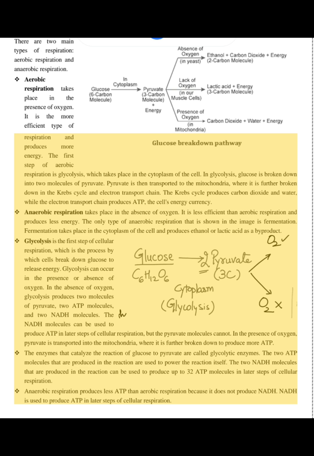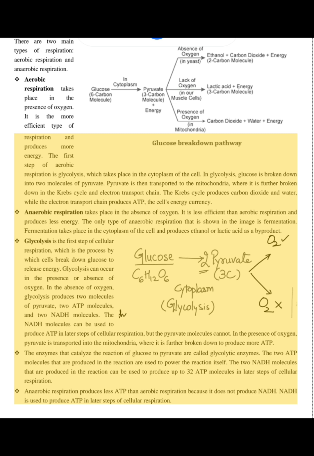In the presence of oxygen, pyruvate is transported into the mitochondria, where it is further broken down to produce more ATP. The enzymes that catalyze the reaction of glucose to pyruvate are called glycolytic enzymes. The two ATP molecules that are produced in the reaction are used to power the reaction itself. The two NADH molecules that are produced in the reaction can be used to produce up to 32 ATP molecules in later steps of cellular respiration.